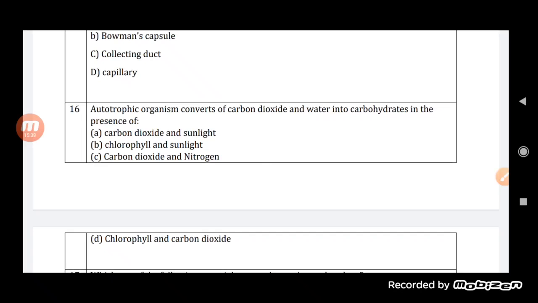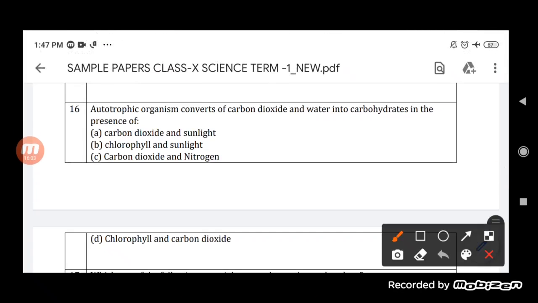So obviously this process will occur in the presence of sunlight. Sunlight will help in completing the reaction. It will provide a sufficient amount of energy so that the process of photosynthesis can take place. So the conversion into carbohydrate will take place in the presence of chlorophyll and sunlight. The answer will be chlorophyll and sunlight.